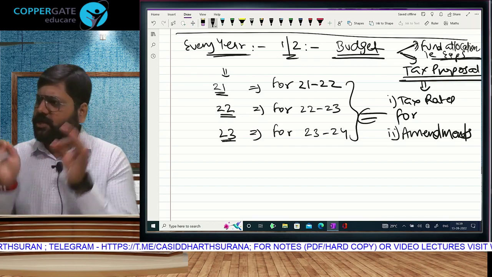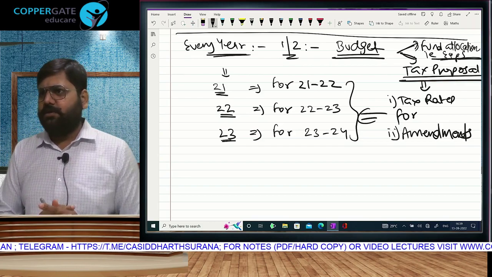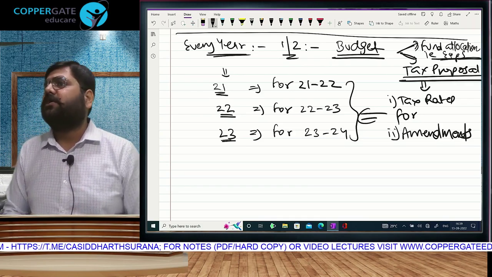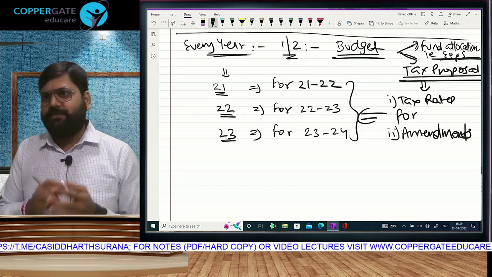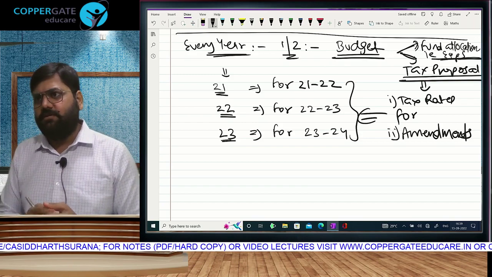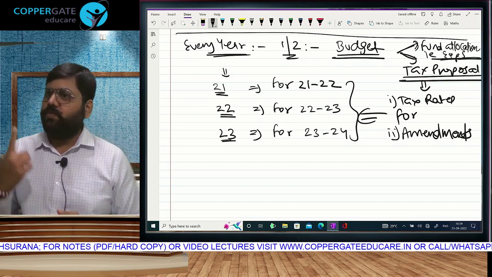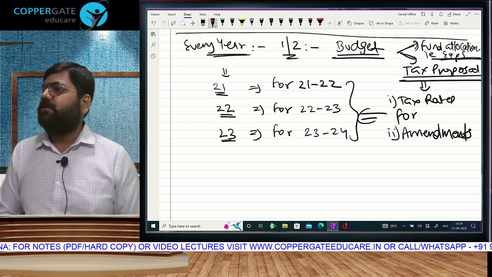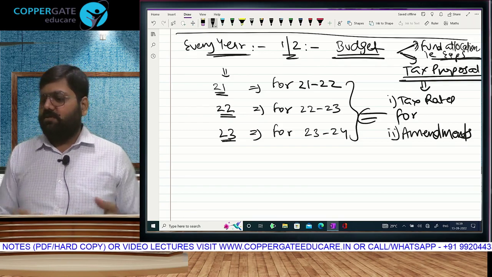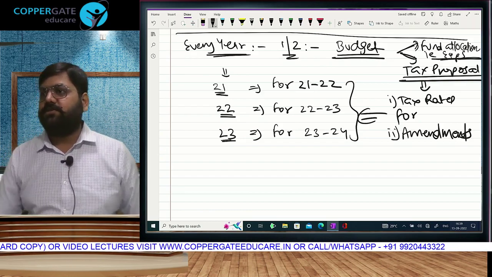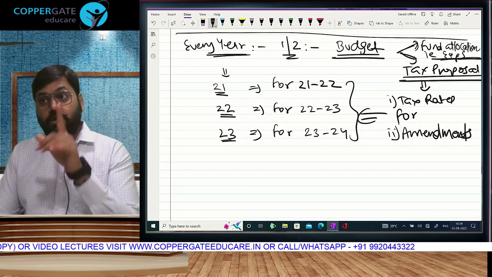Every finance minister brings some amendments in the budget. Some provisions, some section added, some section removed, some section changed. Every year they do that. That means, can I say the income tax law changes every year? Earlier the finance minister used to change it on the budget day, once in a year. Now auntie brings amendments whenever she wants. Budget over, some months go by, and then she brings an ordinance. I'm not joking.